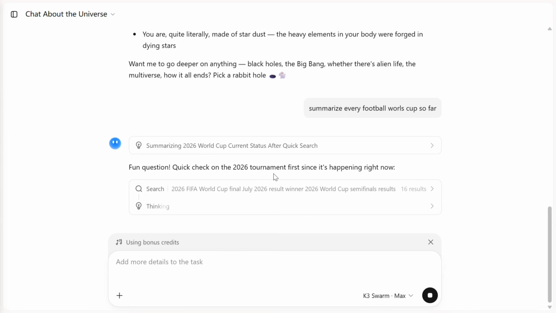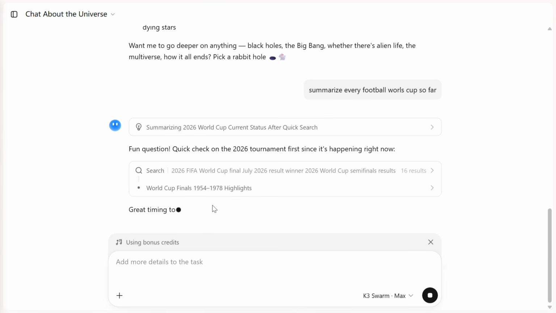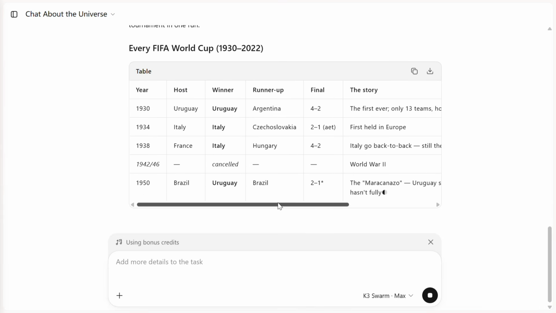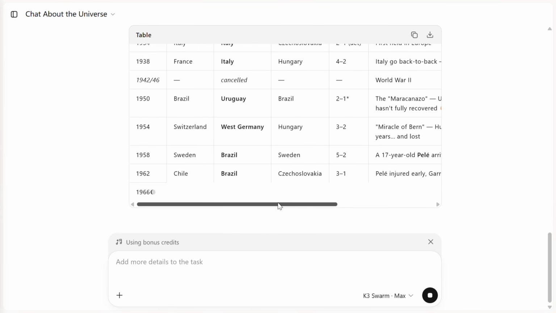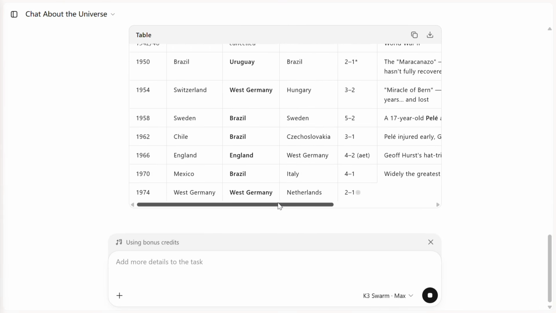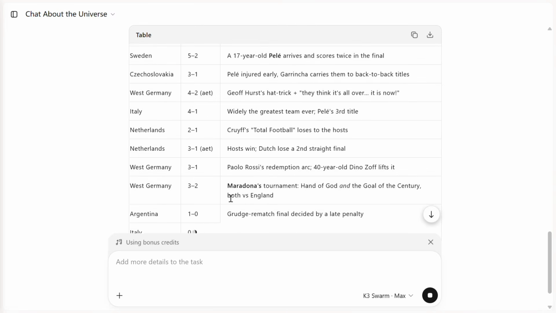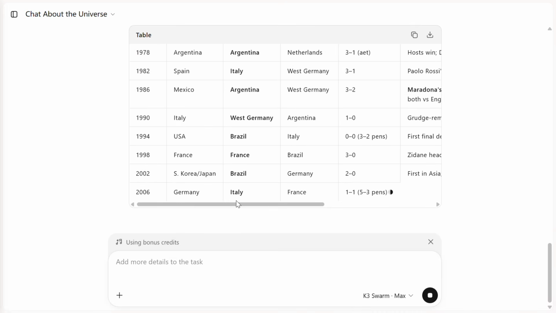And the model is quite fast too, as you can see here. It's thinking. It's summarizing the results. World Cup final highlights from 1954 to 1978. And just see this, it is able to summarize every FIFA World Cup since 1930s till now with the major highlights also. Crazy work done by the team here.